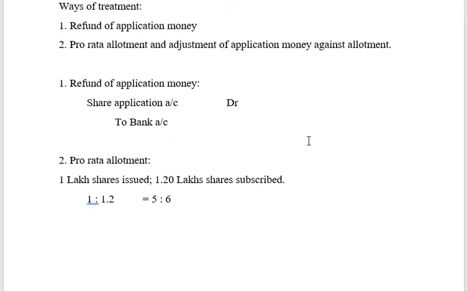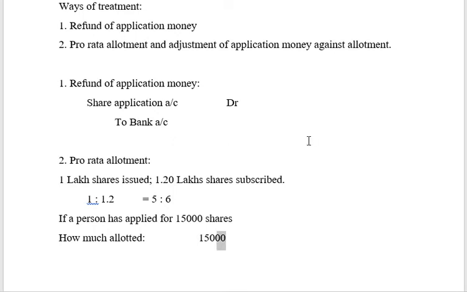So let us assume a person has applied for 15,000 shares. Then how much will be allotted? So how do we understand this? Now let us understand the ratio is 5 is to 6.